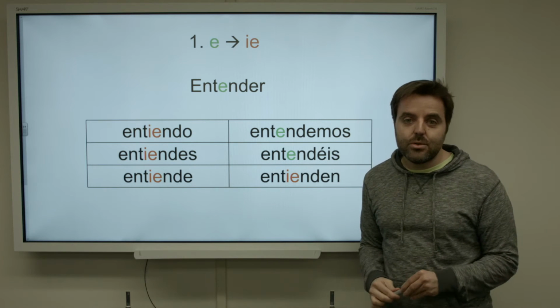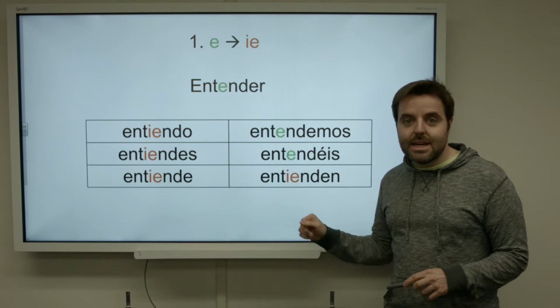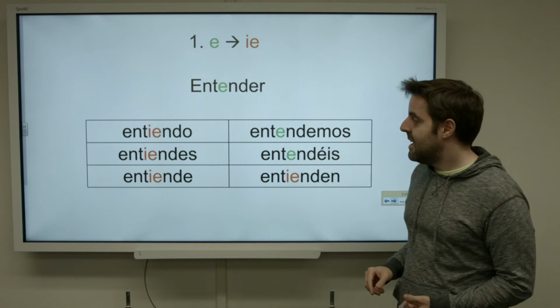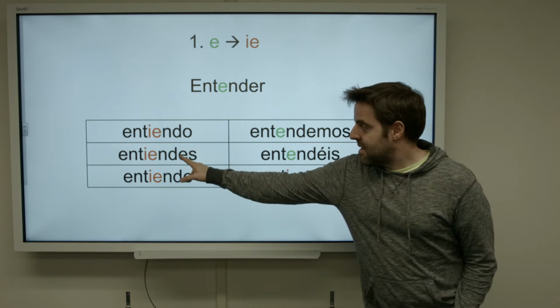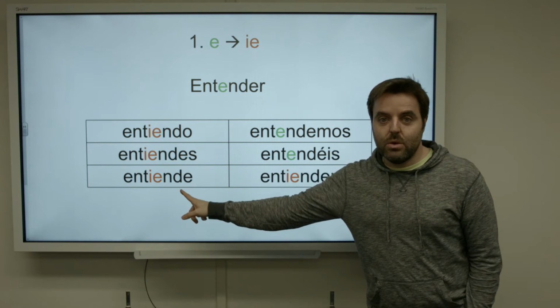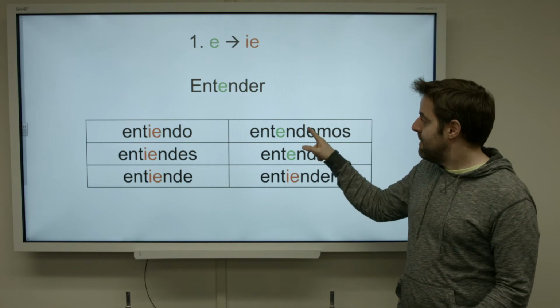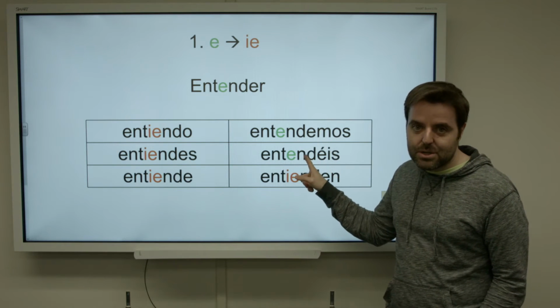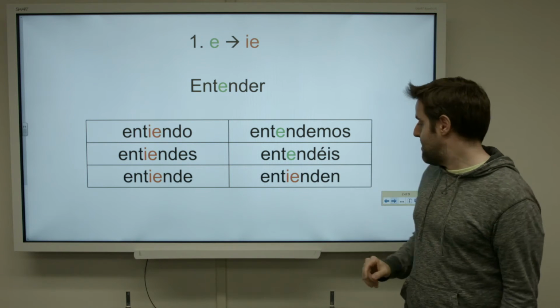Nosotros entendemos, vosotros entendéis, ellos, ellas, ustedes entienden. The change is only produced in the first, second, and third person singular and third person plural. First person plural and second person plural don't change the stem.